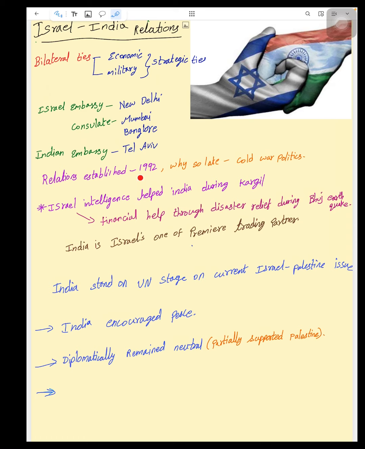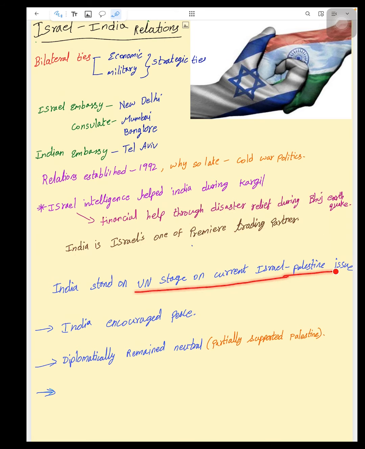Okay, and India-Israel relations were established in 1992. Why so late? This is because of Cold War politics. Israel with the USA, India with Russia. So after the Cold War faded, relations started. So these are some important snippets. Israel's intelligence helped India during the Kargil war, and the financial help through disaster relief during the Bhuj earthquake were very crucial in building up the relation. After that, India is one of Israel's premier trading partners, and this relation has been developing year by year.